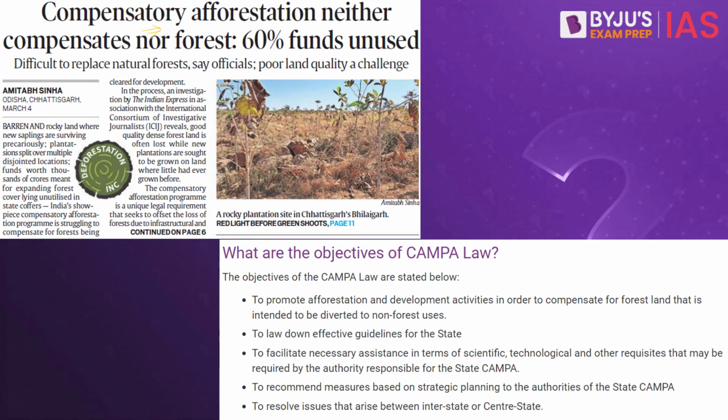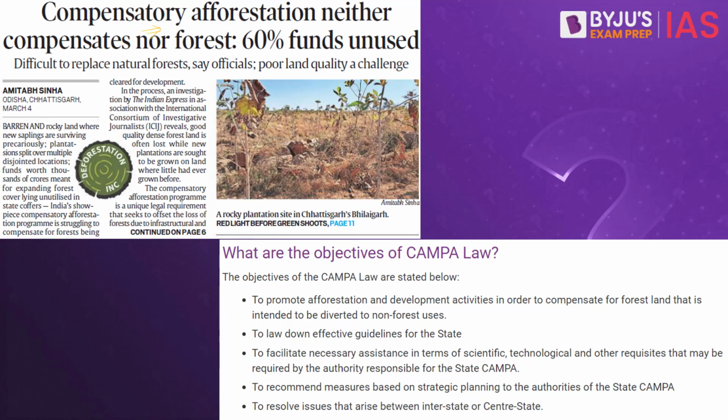So once a forest is converted into a non-forest area, what we have to do is ensure that whosoever is developing this particular project would be asked to deposit a certain amount of money in the funds. Why? Because there is a loss of forest. So whosoever is developing that project, it can be a private entity or the government itself, has to deposit a certain amount of funds, and this fund is what is called the compensatory fund.